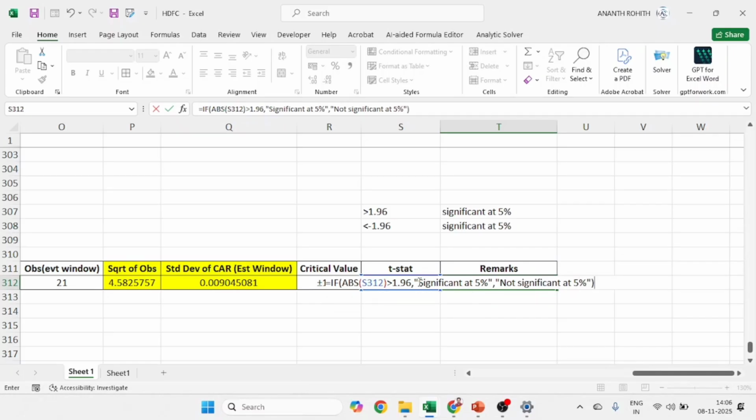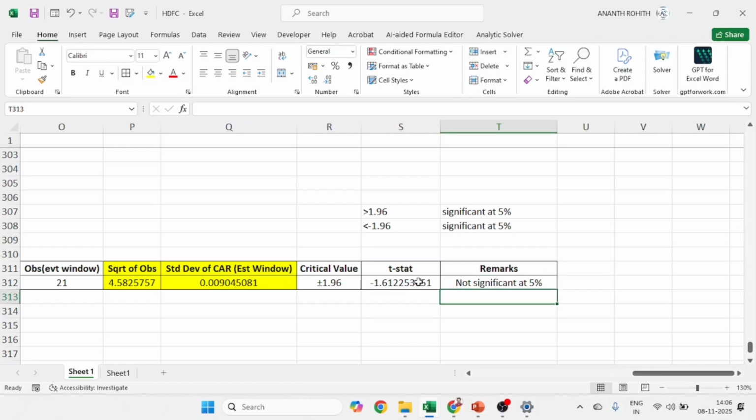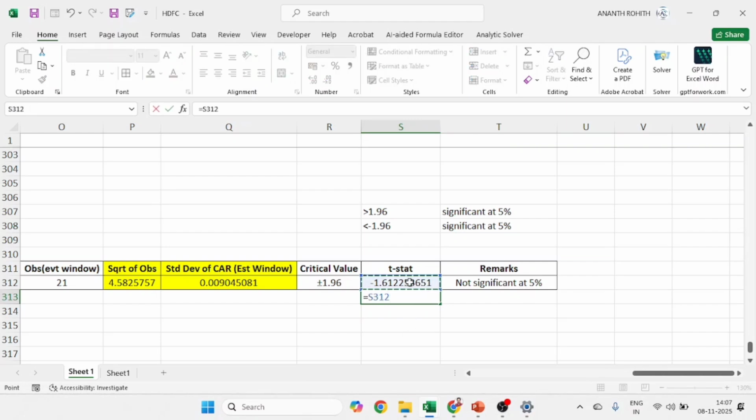Again, this is optional for you. If you know the rules properly, you can directly type manually whether it is significant or not significant. So I am getting the answer not significant, because it is not more than 1.96 and it is not lesser than minus 1.96. If you are not familiar with negative numbers, those who are weak in maths, and if you know Excel, you can put it this way: is this amount lesser than minus 1.96? It will say false. Automatically it is not significant.